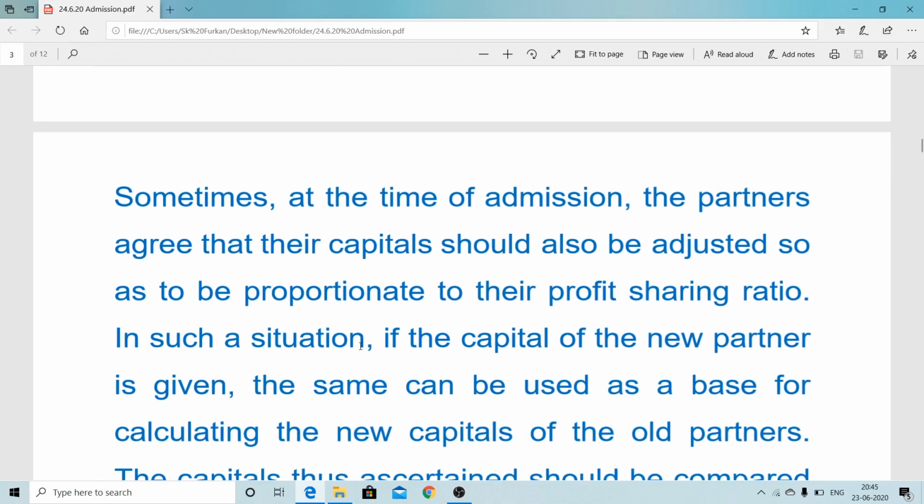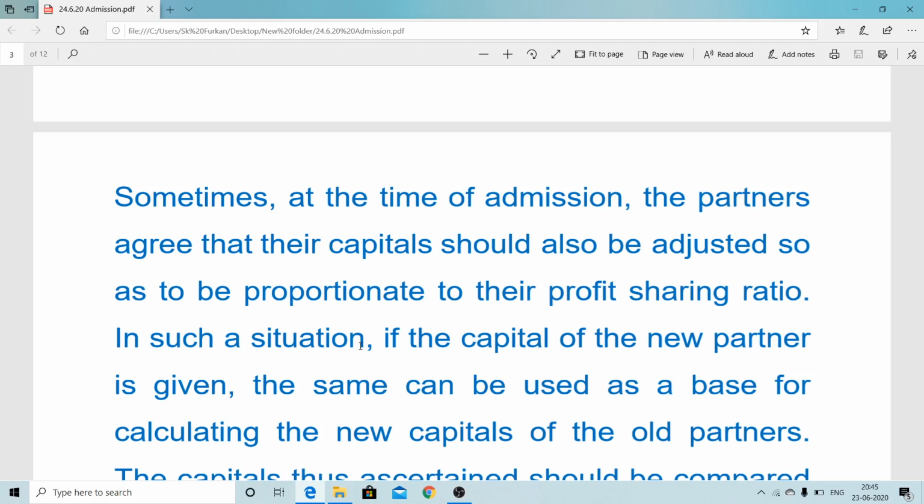So at that time, if shortage arises, the old partner has to bring cash. If surplus, they will withdraw. So that is generally on the basis of new partner's capital. What is the share of new partner? On that basis, how much new partner contributed? That will be considered as a base capital.